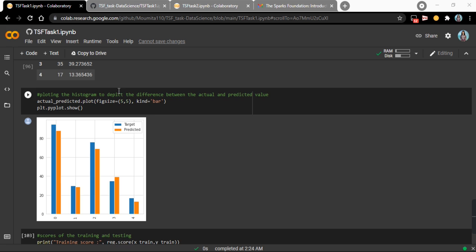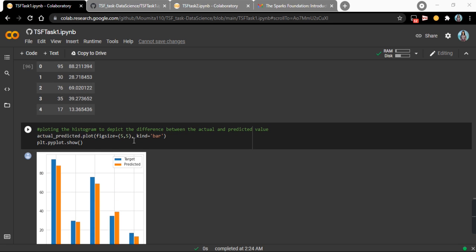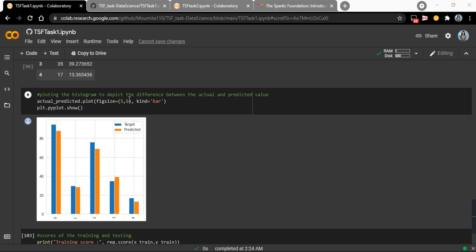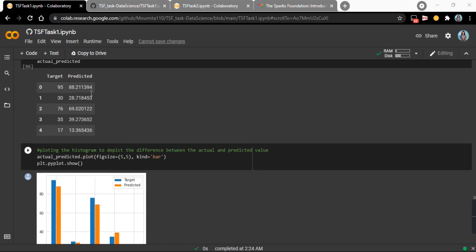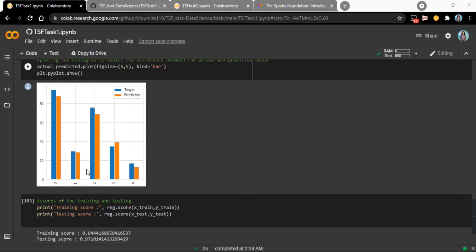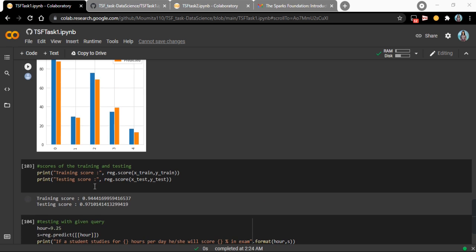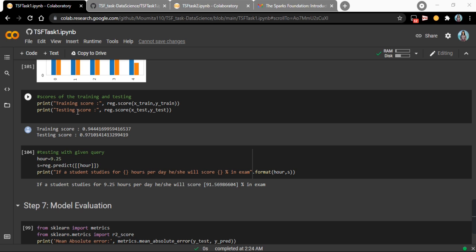Then I have plotted this difference between the actual and predicted value in a bar chart for easy visualization. After that, I have printed the training score and testing score, that is 94% and 97%. That says that our model is pretty good.